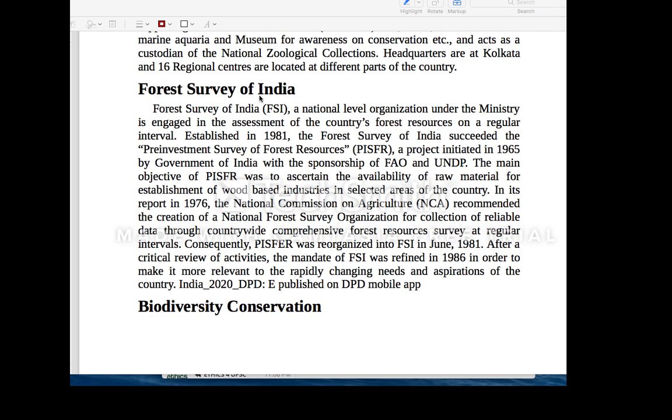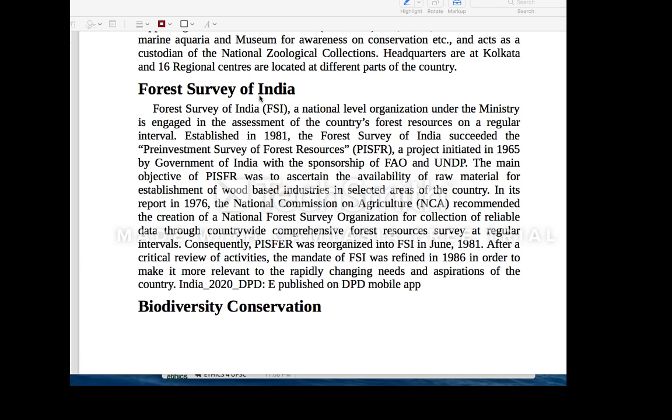Then you need to have an idea about the Forest Survey of India. It is a very important body because it comes up with a biennial report, which comes every 2 years regarding your forest. Currently we have 21.67 percent forest cover and the rest, 3 percent, is tree cover. So the total comes under 24 percent, while as per the National Forest Policy it should be 33 percent.